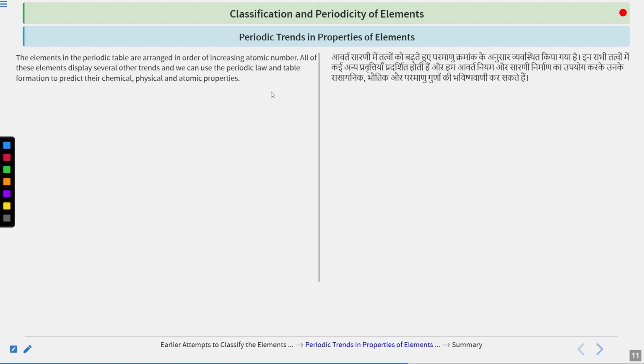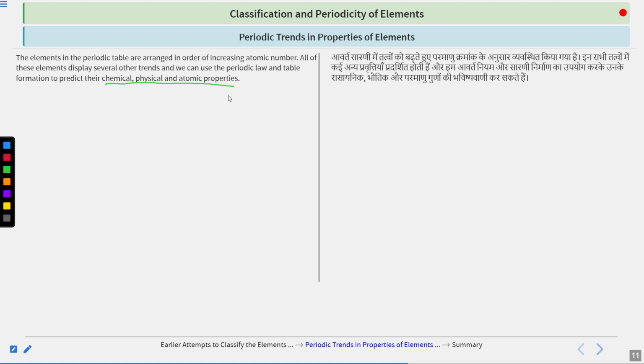So all of these elements display several trends. We can use the periodic law and periodic classification to predict the physical and chemical properties. So what we are doing here is using that table we have seen right now, the long form of the modern periodic table, and using that table we will be able to predict the physical, chemical, and atomic properties to a very great extent, and that will quite surprise you, right? It is quite surprising to predict the properties, right?